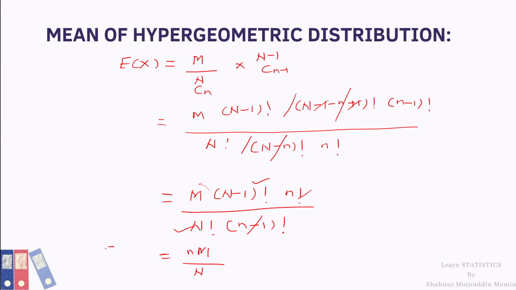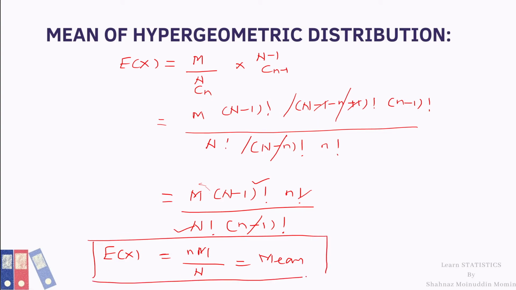So the expected value of X, which is the mean of hypergeometric distribution, is equal to n into M divided by capital N. This is the mean of hypergeometric distribution.